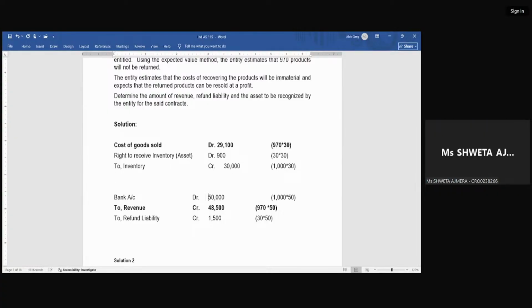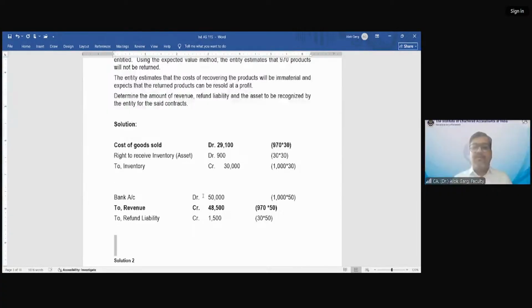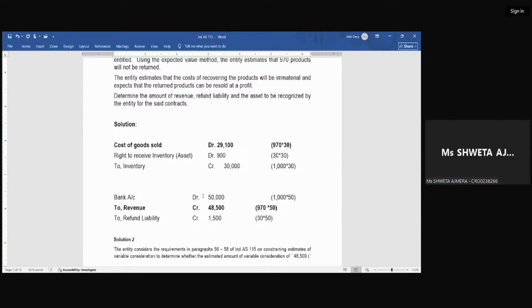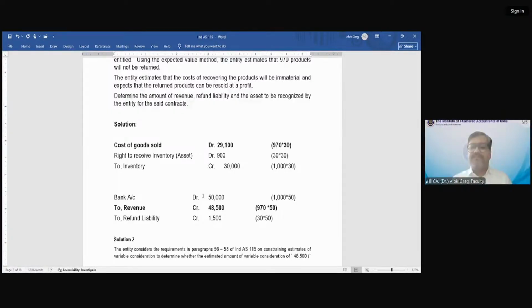Right? Whether this accounting entry is clear to all of you, my dear friends? Can you please write down these accounting entries? Have you written down these accounting entries? Yes. So in transaction price, these are the concept of variable consideration.